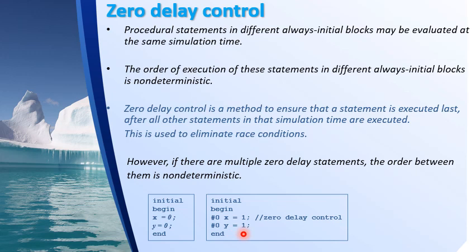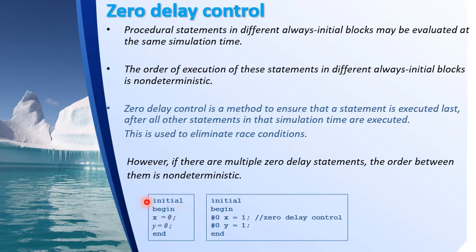As per the definition of the initial block, we know that it will be executed at time t equal to 0. So both of them will be executed at time t equal to 0, and the order of execution of these statements in different always or initial blocks is non-deterministic.